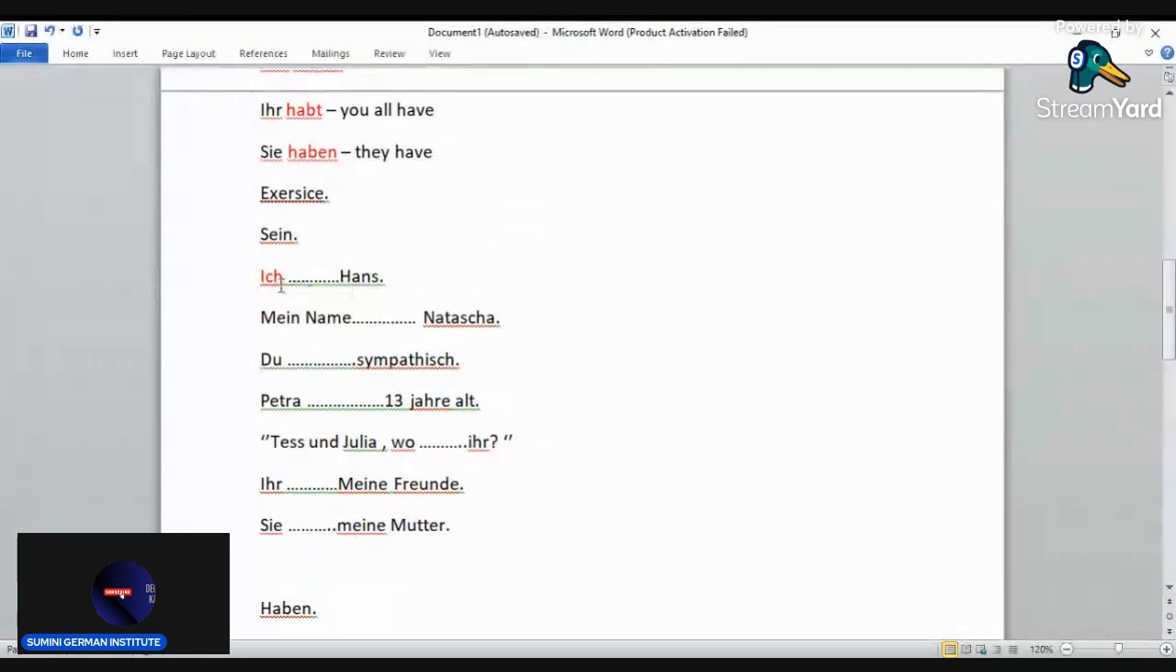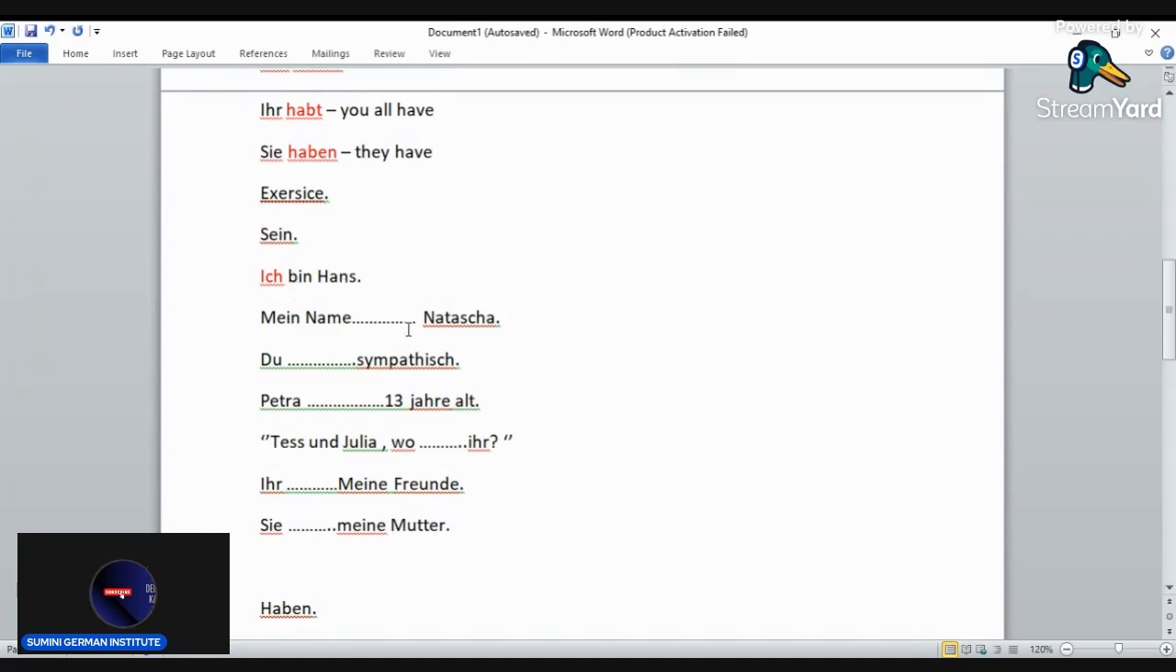Number 1, ich dash Hans. The subject is ich, and here we are using the verb sein. So what is the correct conjugation of sein with ich? Bin. Ich bin Hans.